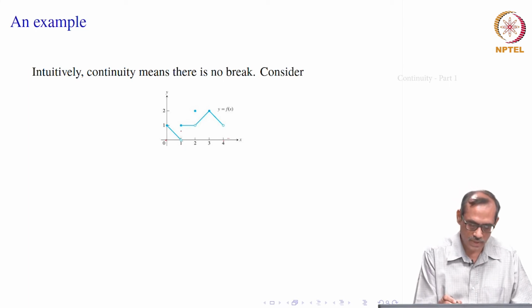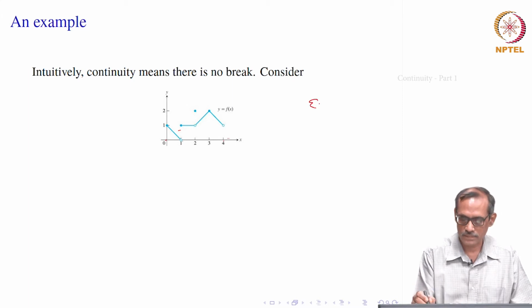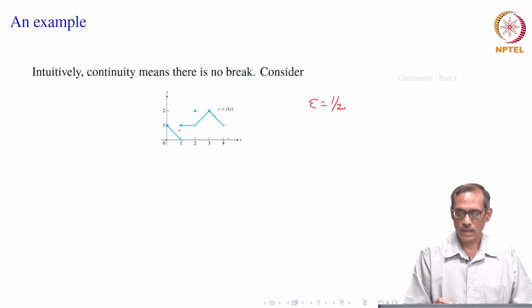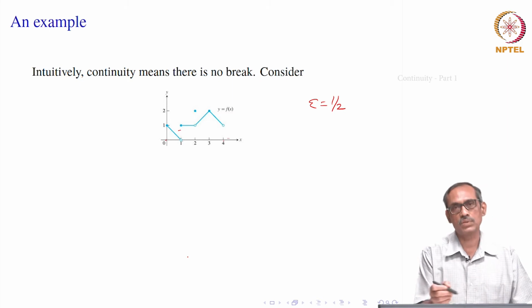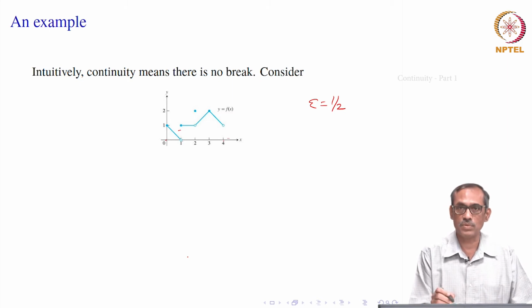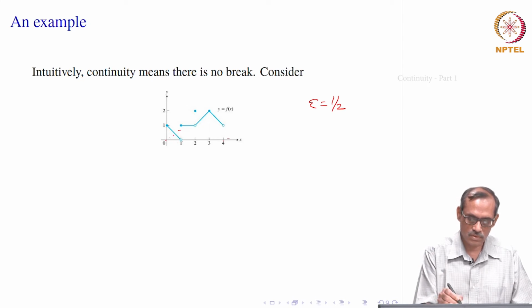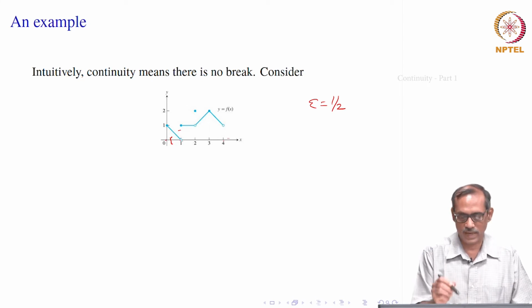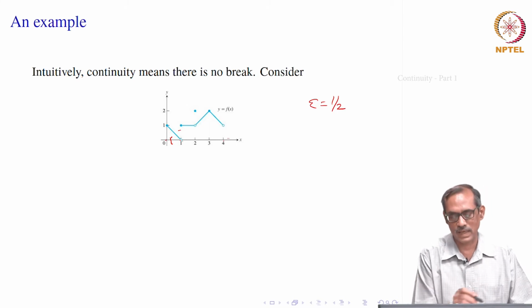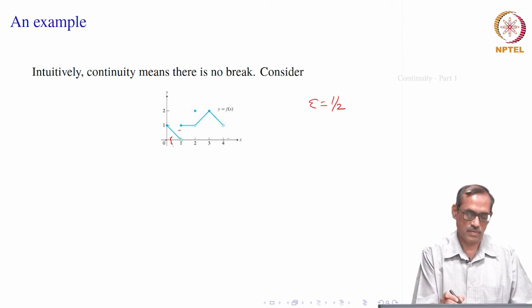Suppose I choose my epsilon to be half unit, say epsilon equal to half here. Then let me choose any delta I like, from where I will choose my x. Here the left side is what we are concerned with, not the right side. So, let us take the left neighborhood, which is 1 minus delta to 1, for any delta you take. Of course, the values should be inside the domain.